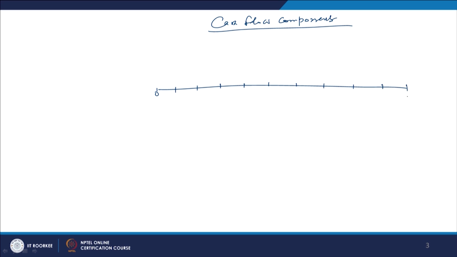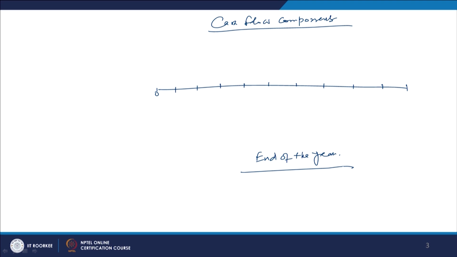We have 10 years, which is the foreseeable period of the project. And when we are calculating these cash flows, we assume that these cash flows will come to us at the end of the year, not at the beginning of the year.